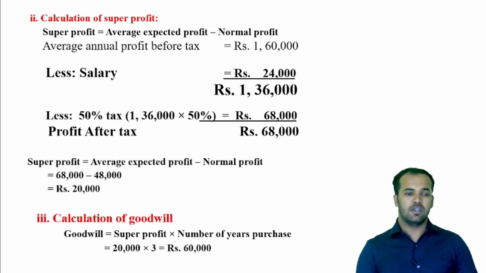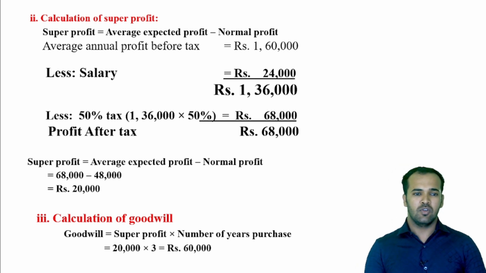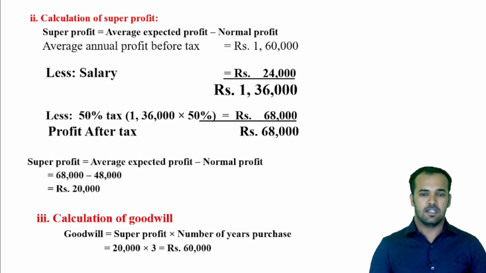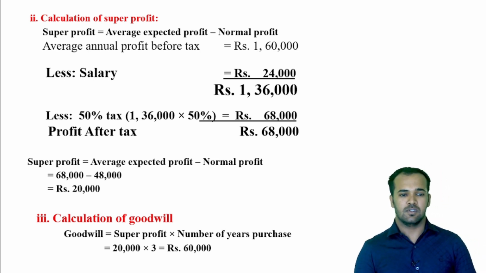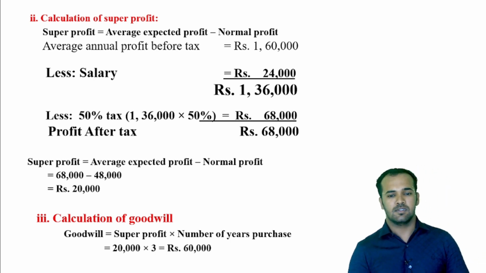We are calculating profit after tax here because in the question it has been stated clearly that the profit was mentioned before tax, not after tax, because of which we deducted the amount of salary and at the same time the 50% tax. So we got the value of profit after tax, that is rupees 68,000.